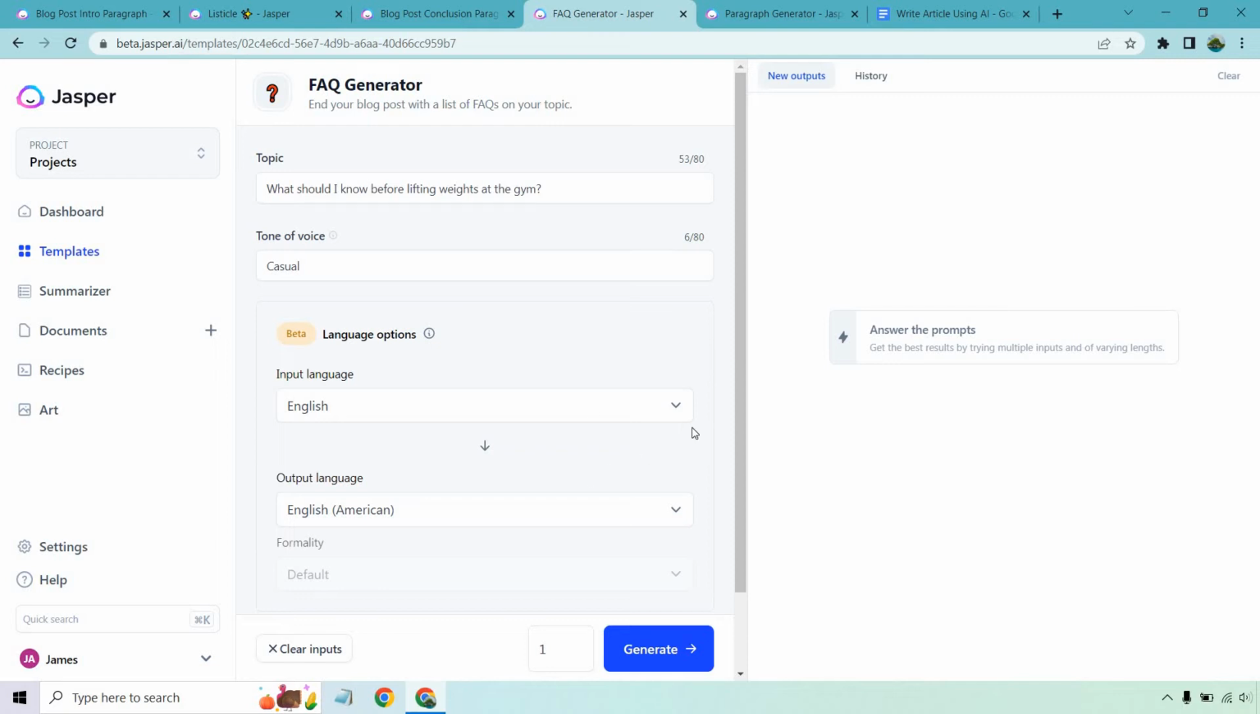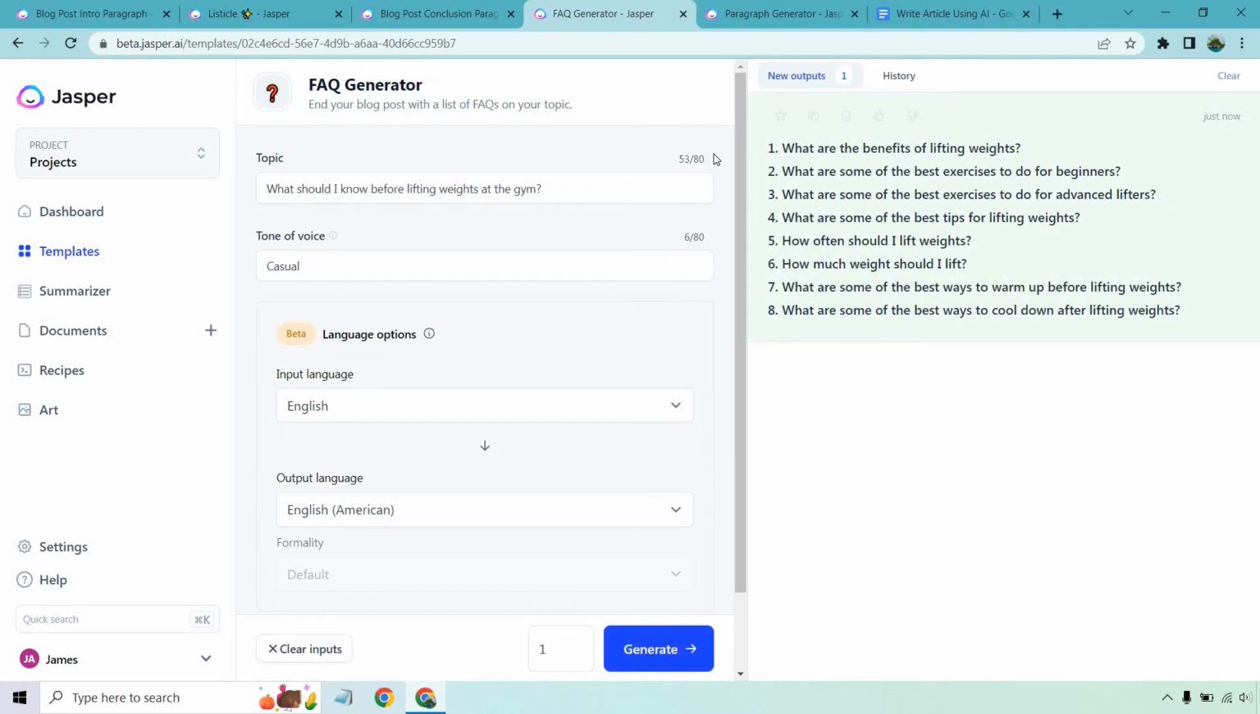I'm just going to do 1 for input because I believe you get around 8 or 10 of these questions, so that should be enough. Let's click on generate here. And here we go. So what are the benefits of lifting weights? What are some best exercises to do for beginners? So that's a good one because we talked about bodybuilders in the beginning. It says whether you're new to the gym or you've been going for a long time. So that could differentiate and help out different people. So that's good. What are some of the best tips for lifting weights? How often should I lift weights? How much weight should I lift? That one's too hard, it's just obviously dependent on everyone. Everyone's different. What are some of the best ways to warm up before lifting weights?